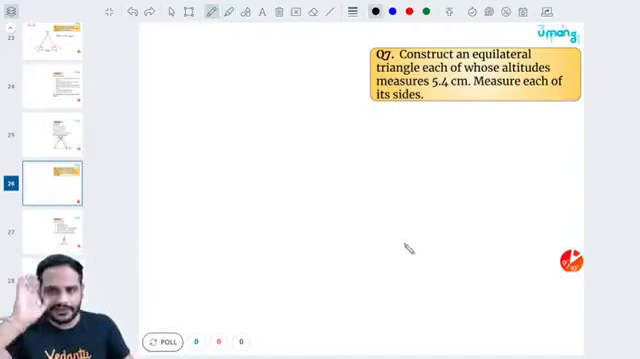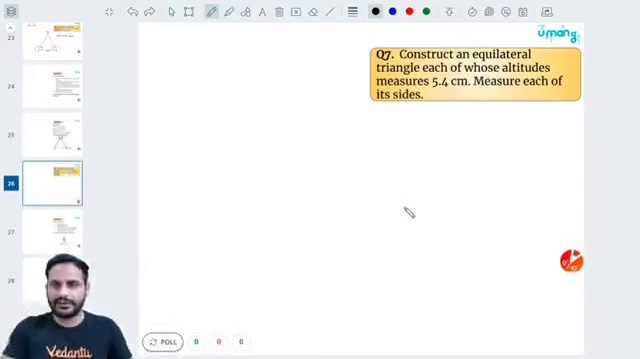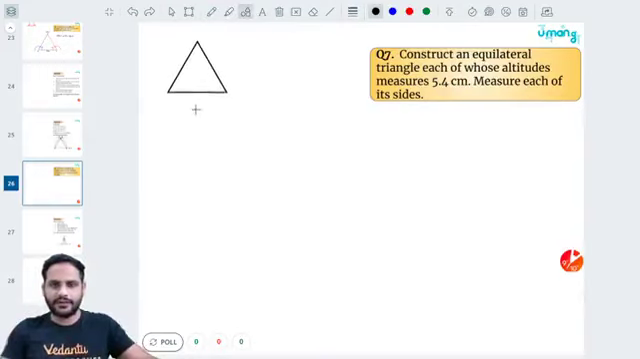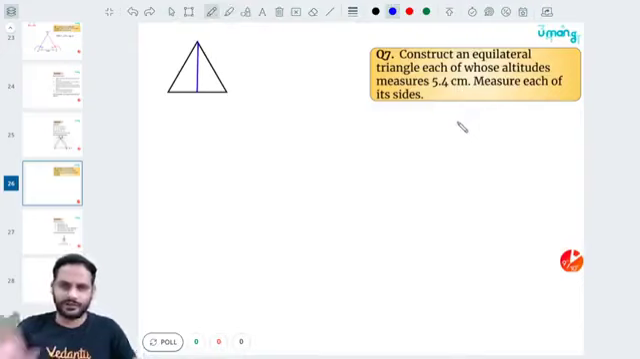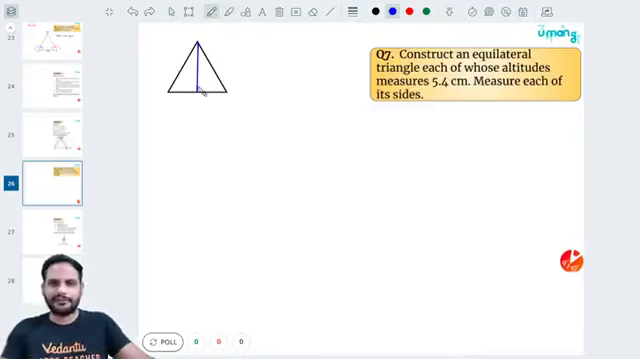So let us understand what this kind of triangle will look like. Suppose I have an equilateral triangle in which I have drawn one altitude. Suppose this is the altitude I have drawn. They are saying each of whose altitude is 5.4 centimeter. Every altitude is 5.4 centimeter. Let me talk about only one altitude.